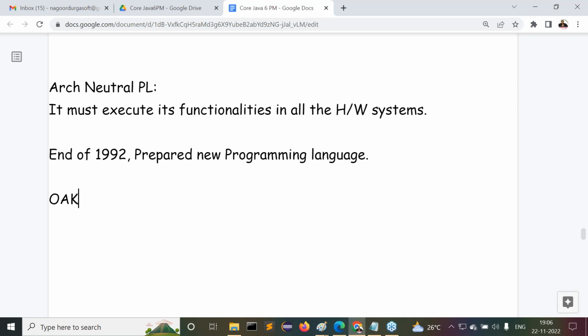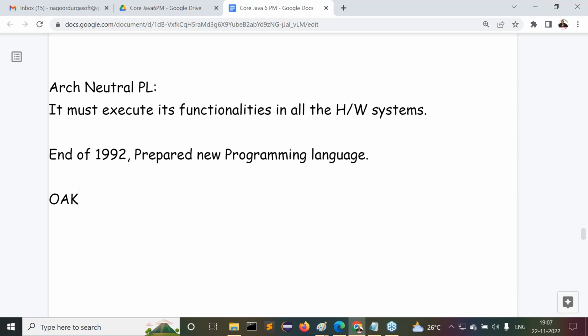Why has Sun Microsystems not accepted the name Oak, suggested by James Gosling? What is the reason for it? The answer is very clear. Try to understand it. Sun Microsystems identified that Oak is already an existing programming language. Before 1991, another programming language was available with the same name. If we gave the same name again to our new programming language, it may lose its identity.